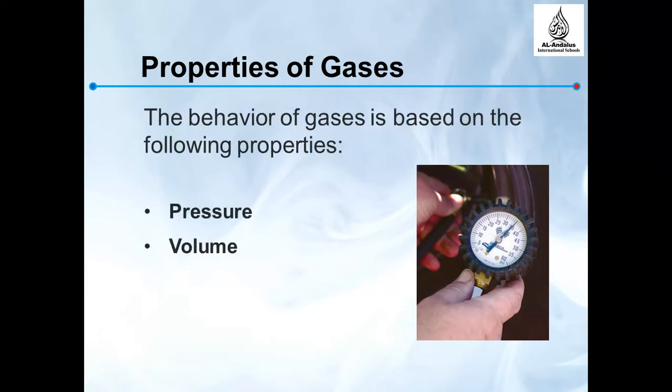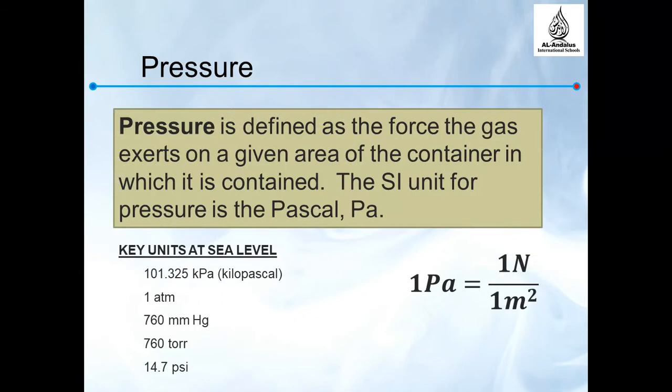So what are the properties of gas? Gas is based on pressure, volume, amount of moles, and temperature. So the pressure. Pressure is defined as the force that the gas exerts on a specific area or a specific container. The unit used for pressure here is Pascal. So 1 Pascal equals 1 Newton over meter squared. Meter squared is the area, so 1 Newton over 1 meter squared equals 1 Pascal.